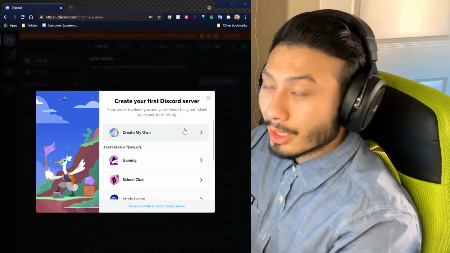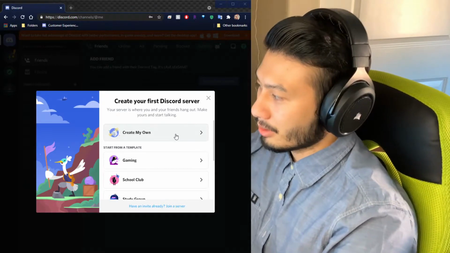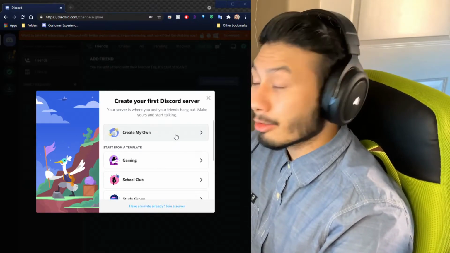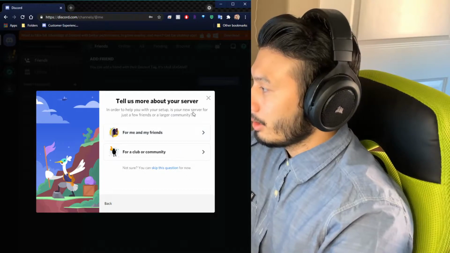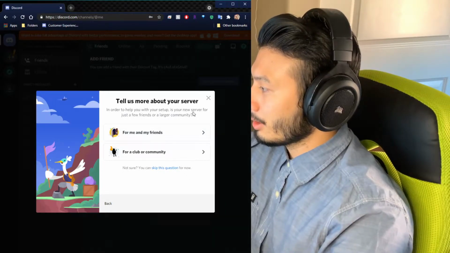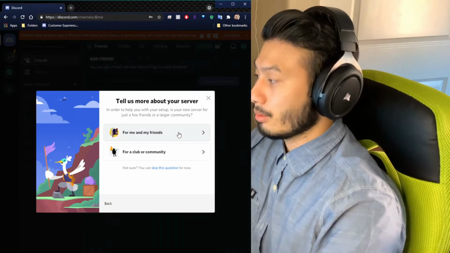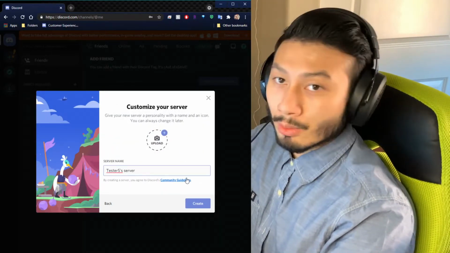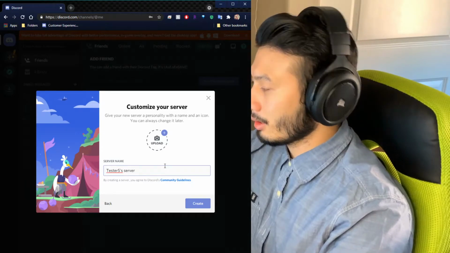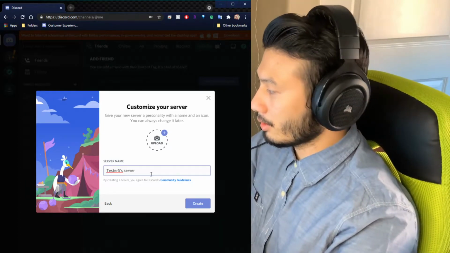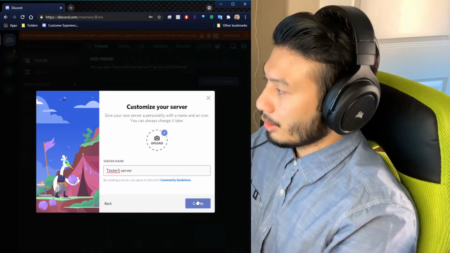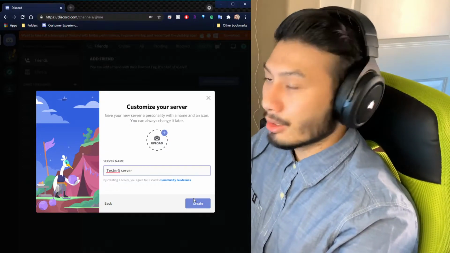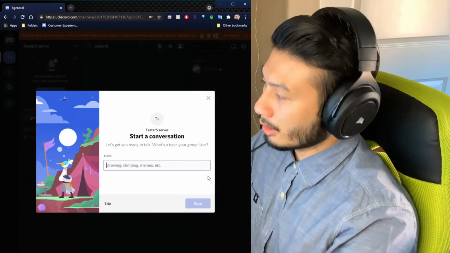I wanted to show you guys how to create a very bare bones server. So we'll click create my own. It says tell us about your server. It's going to be for me and my friends. And then you can name the server whatever you want. And for this demonstration, it's going to be tester server. You can also upload an image for your icon for your server. You go ahead and click create.